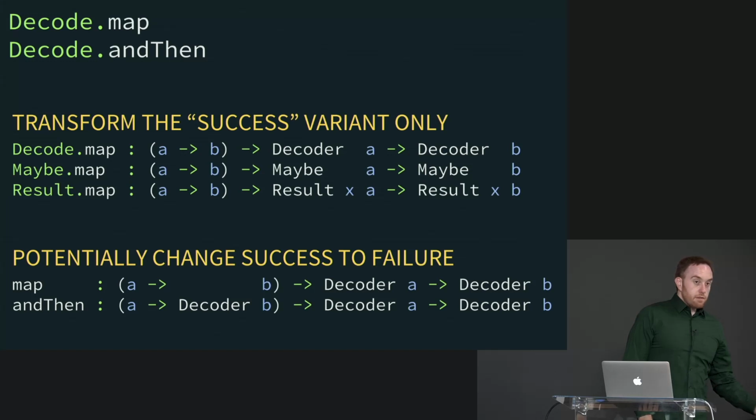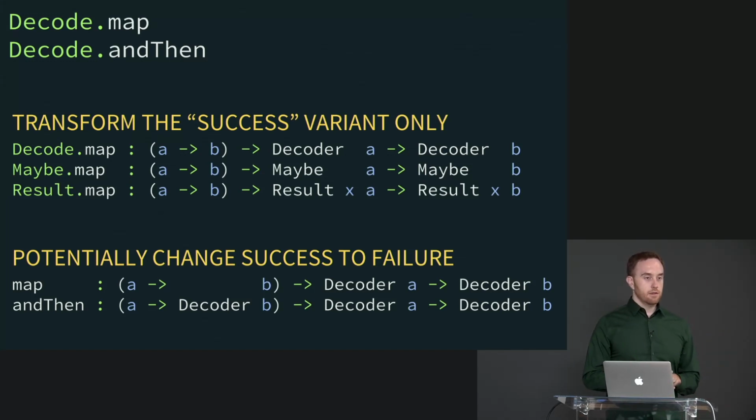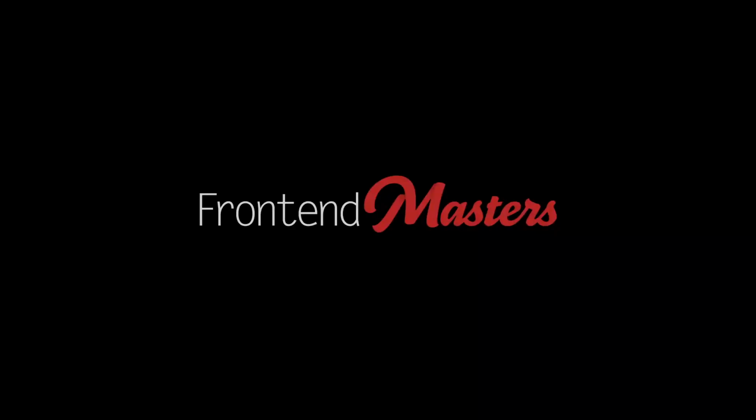So I'm assuming in the andThen, the use case is kind of, you do some logic to decide if, oh, it's this specific value, we're going to fail. Yeah, so most commonly andThen is used for additional validation, where you have some code and it's like, I was able to successfully decode it from the raw JSON, but I actually don't want the overall decoder to succeed unless, for example, not only did I get a string, but it wasn't empty. If it was an empty string, that's invalid. I want to fail the decoder right there. Something like that. And we're going to see an example of that in a moment.